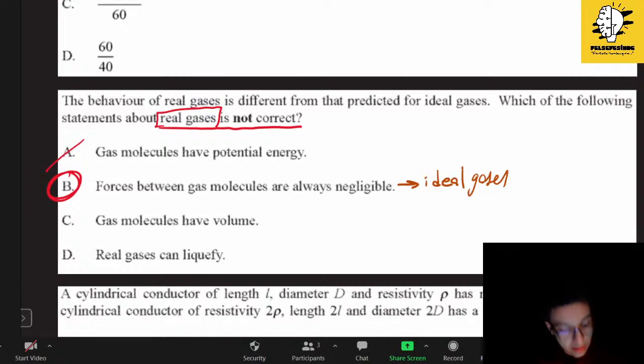So let's look at C: gas molecules have volume, yes, but ideal gases have an assumption of not having any volume. Real gases can liquefy, yes, because they can be compressed, whereas ideal gases cannot be liquefied because we assume there is no attraction between the molecules. So the answer is B.